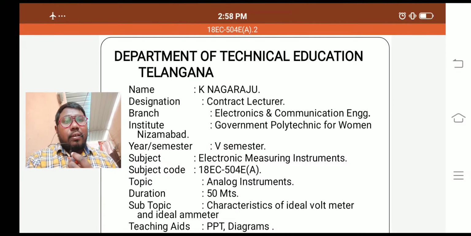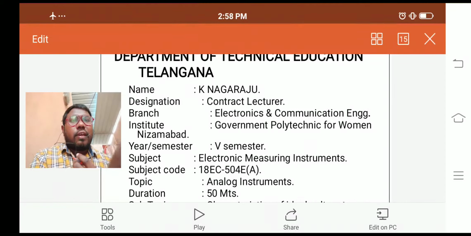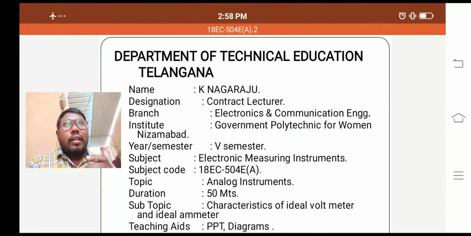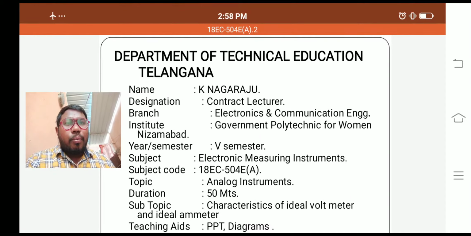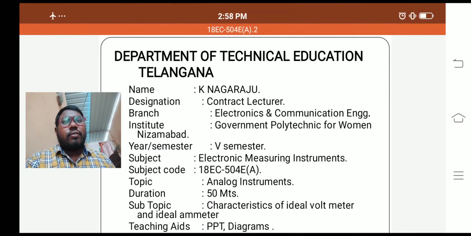The network consists of active components as well as passive components. We have two kinds of components. What is the meaning of active components? The active components always deliver energy to the circuit.